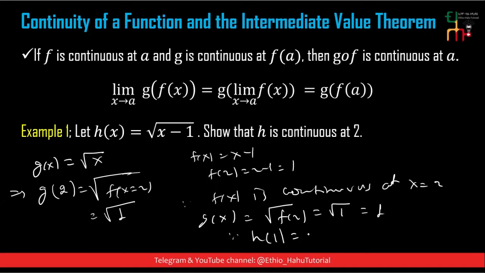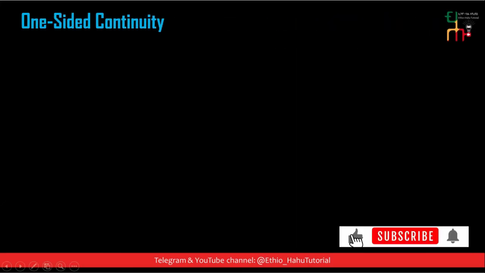Therefore h of 1 is equal to the square root of the square root of f of 2, which is equal to the square root of 1, which is equal to 1, and it is continuous.